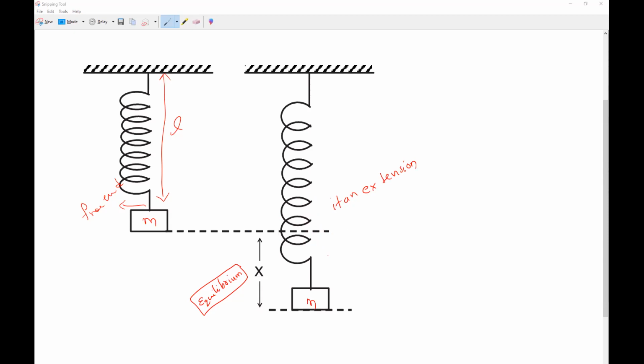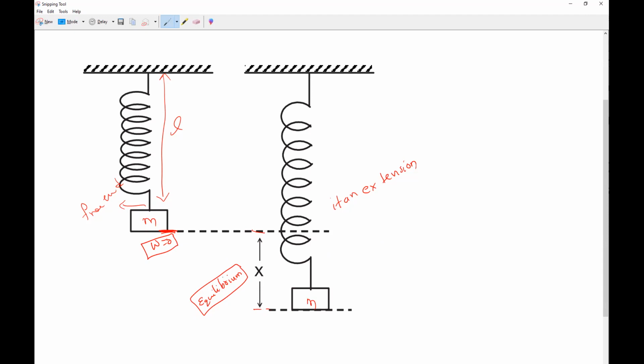So, work done on the spring from a state of 0. Actually, at this original length, work done is equal to what? 0. Work done on the spring from a state of 0 extension to a state of extension. Here there is no extension, correct? Displacement is 0 by the spring, so work done is 0, correct?